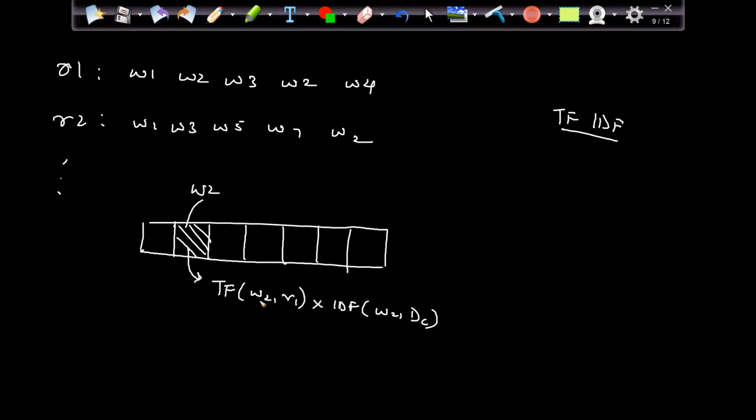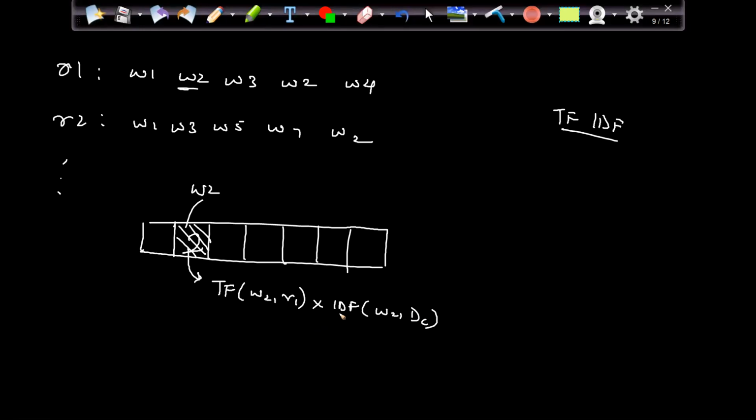TF of word W2 in my review 1 multiplied by IDF of word W2 in my entire corpus. In bag of words, what were we doing? We were counting the occurrences of W2 in my review 1. Occurrence of word W2 in my review 1, only 2 times, so I'll put 2. But here I'm not doing that. Here I'm multiplying TF of the word present in the review by IDF of the word in the entire document corpus.